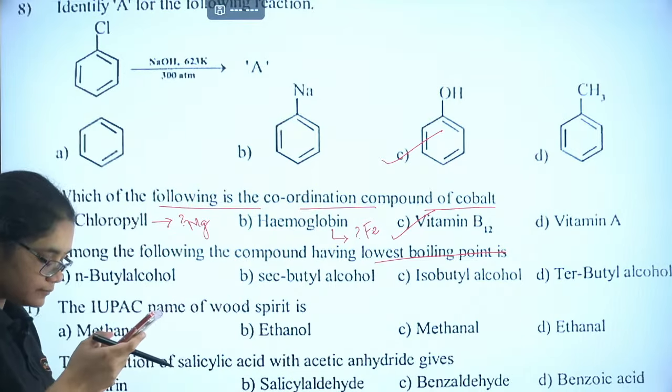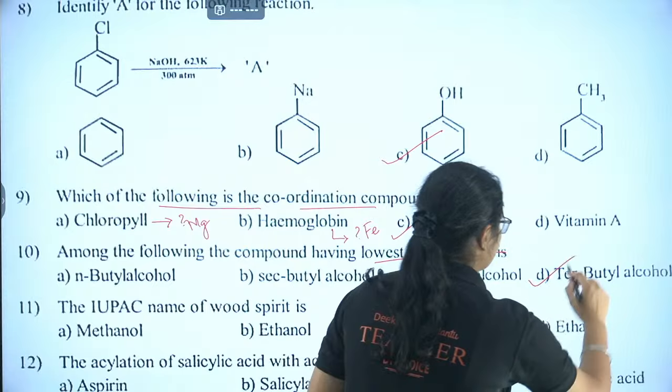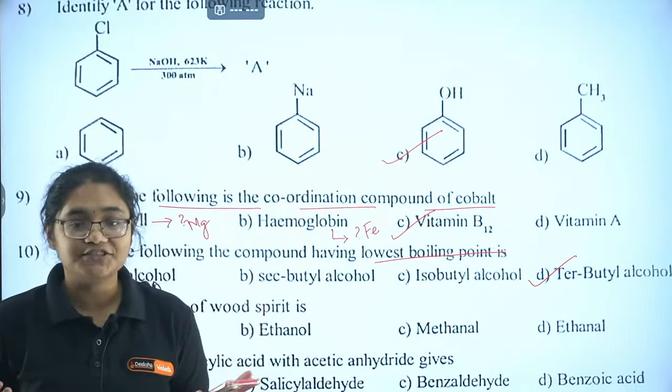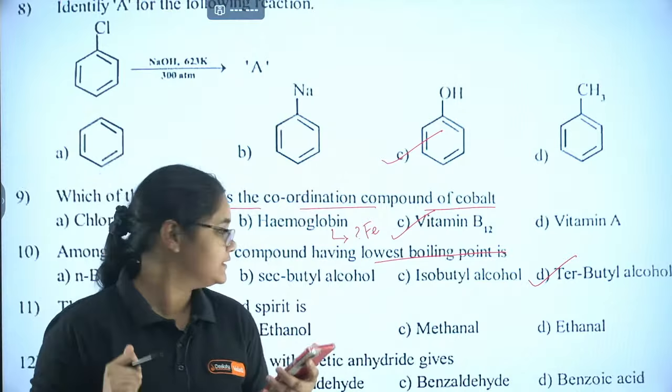Yes, definitely Lakshmi has given me the correct answer, tertiary butyl alcohol, because of branching. As there is more branching, the boiling point decreases.